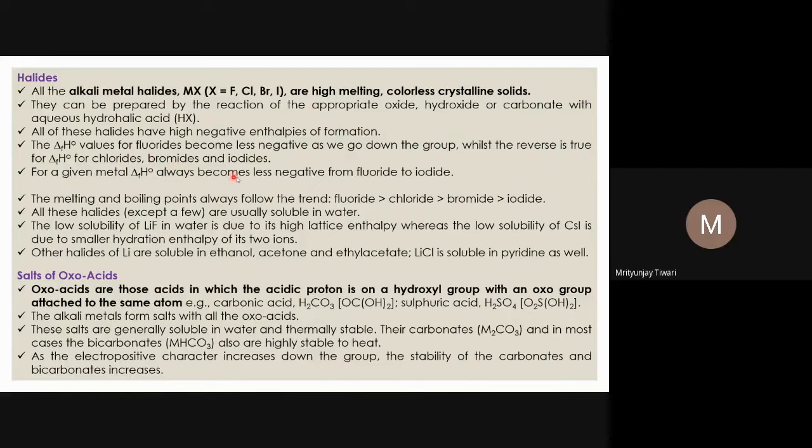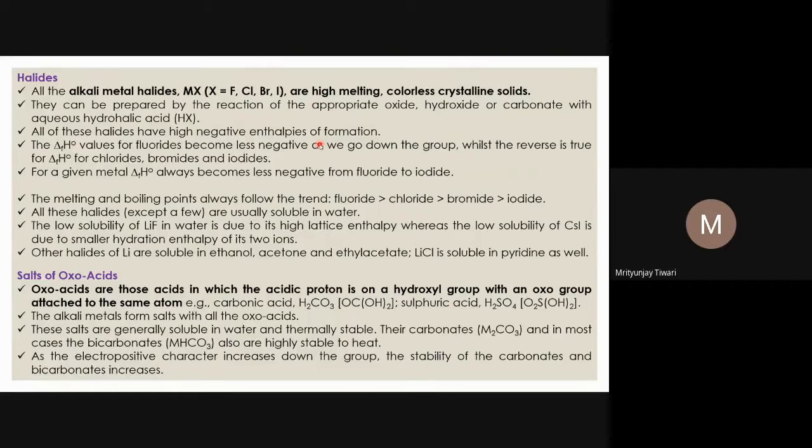This value for fluoride becomes less negative as we go down the group. So for fluorides, if we look at LiF, NaF, KF, RbF, CsF, the alkali metal fluorides, delta f H naught becomes less negative. And why does it become less negative? Because the lattice energy decreases.